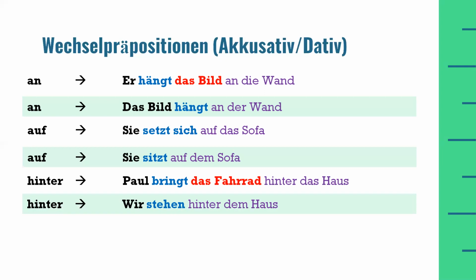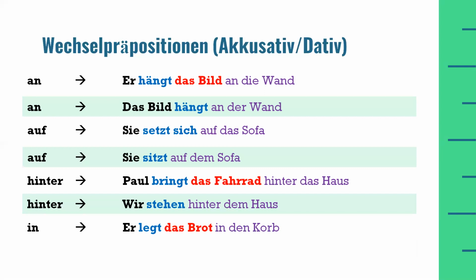If we answer the question that starts with the W question word wohin, and in the answer, we also use a two-way preposition, then this two-way preposition will be acting like accusative. And if we ask a question with the W question word wo, then in the answer, if we use a two-way preposition, this two-way preposition will be acting like dative, and we have to use the dative definite article for whatever noun we are using. Now let's look at the next example.